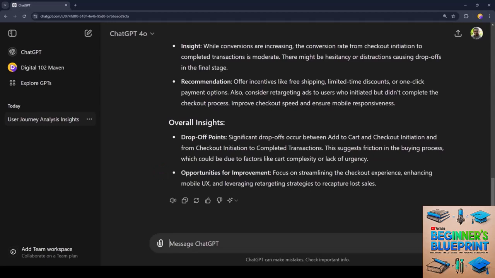Tracking and analyzing conversion is a very important part of performance marketing, and ChatGPT can help speed up analysis, enabling you to take actions faster.